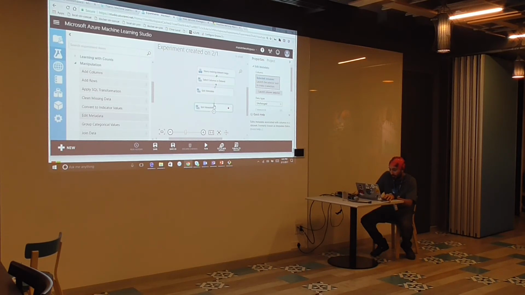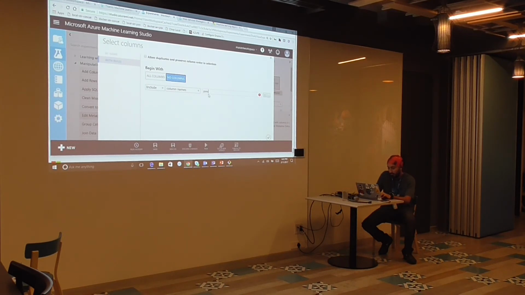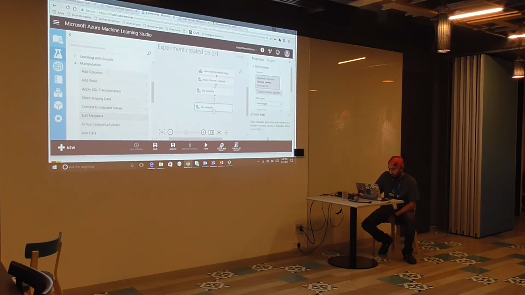Next, we need to modify the passenger ID so that we don't send it as a feature to the model. Clear feature.